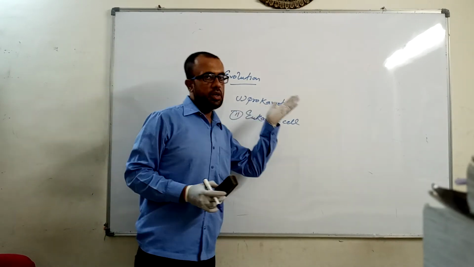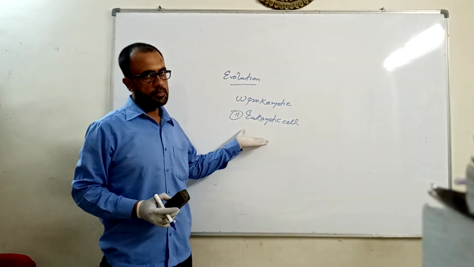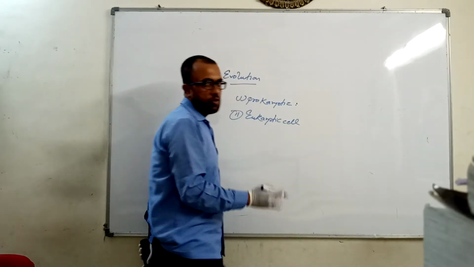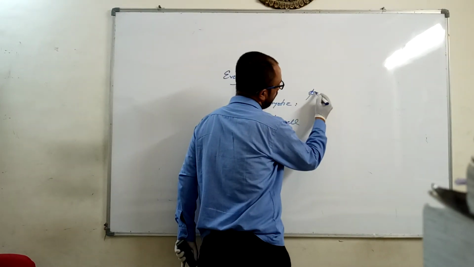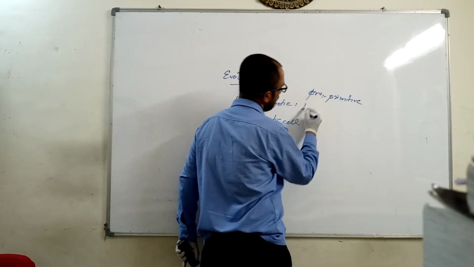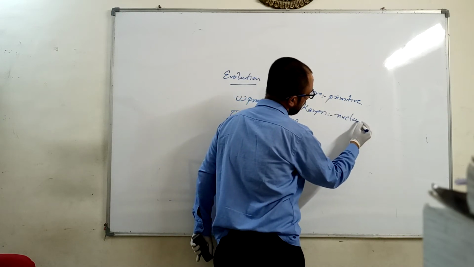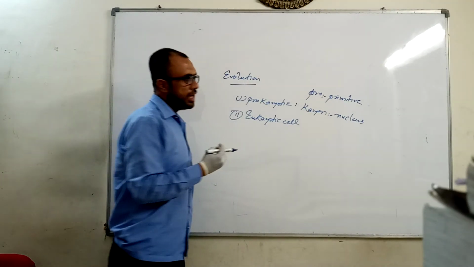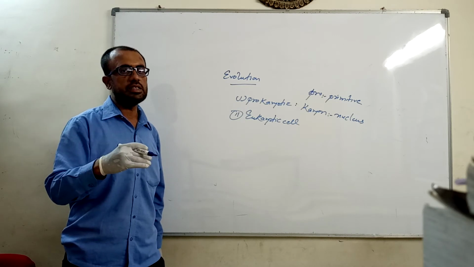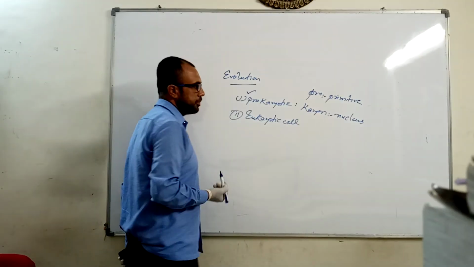Now, the prokaryotic cell is believed to have evolved before the eukaryotic cell. We can break the term into two parts, where pro means primitive and karyon means the nucleus. So the cells which first evolved, which were simple in their organization, structure and functioning, with limited functioning, those were the prokaryotic cells.